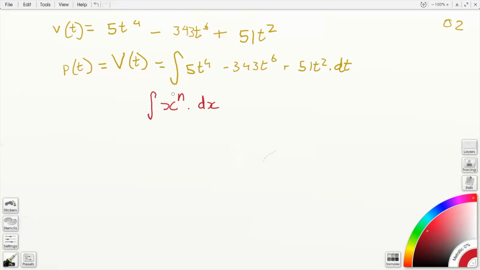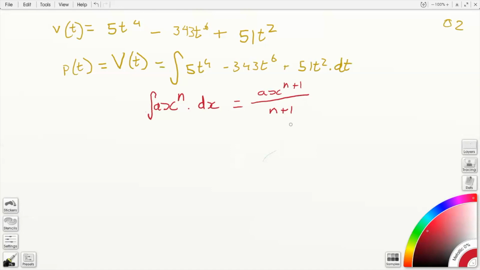If we have some term that we're integrating, with unknown n, we could even have some constant out the front, as we do here, that's going to equal a x^(n+1) over n+1.